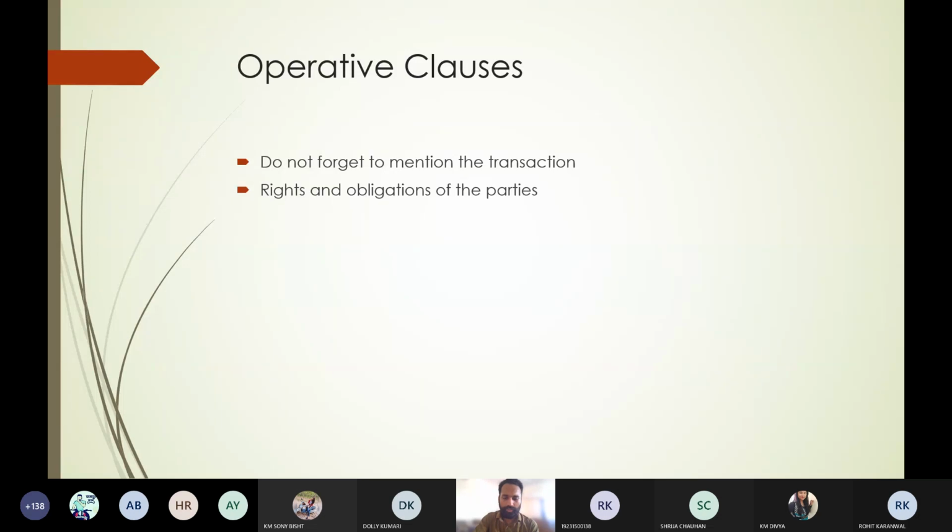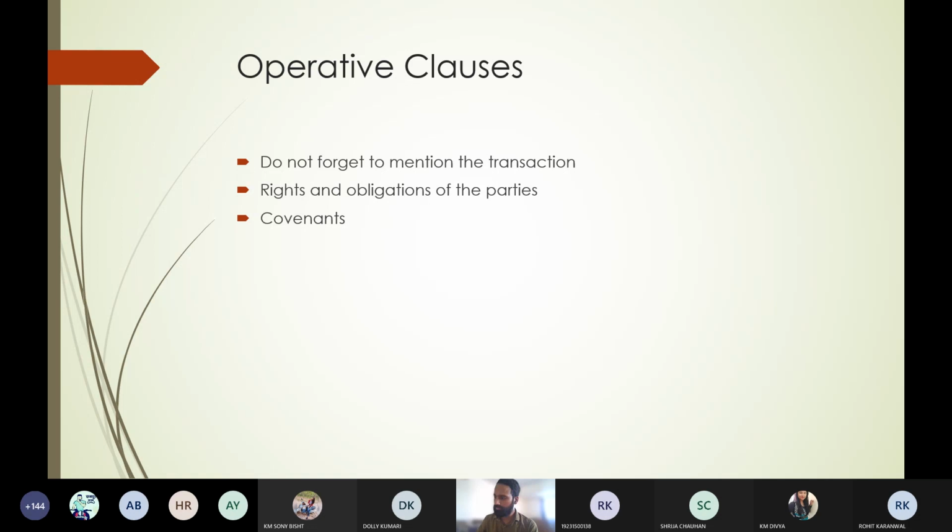Okay. Second is the rights and obligations of the parties. Whenever you mention the transaction, the second thing is the rights and obligations of the parties. The parties will also be mentioned, that is, what will be the rights of the plaintiff and what will be the rights of the defendant. Not the plaintiff and defendant here, but whoever the party is, seller or buyer, tenant or landlord, or any other kind of contract, you will mention with certainty what the rights and obligations of the parties are.